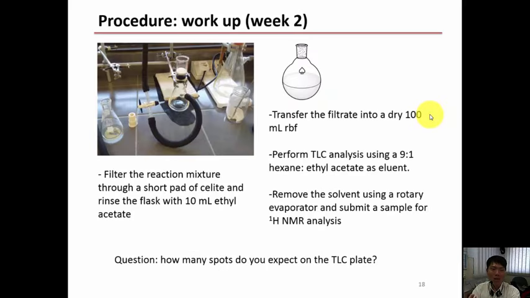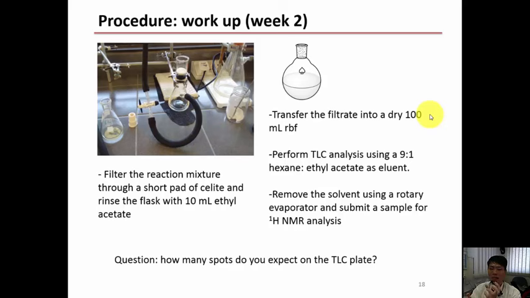Now for week 2, when you come back for the workup, first you need to filter the suspension through a short pad of Celite, a white or off-white material, and rinse the flask with 10 ml of ethyl acetate. So this is actually similar to packing a flash column.